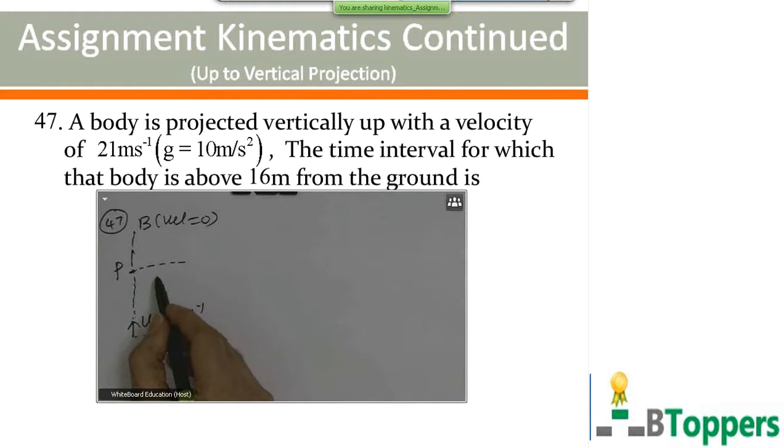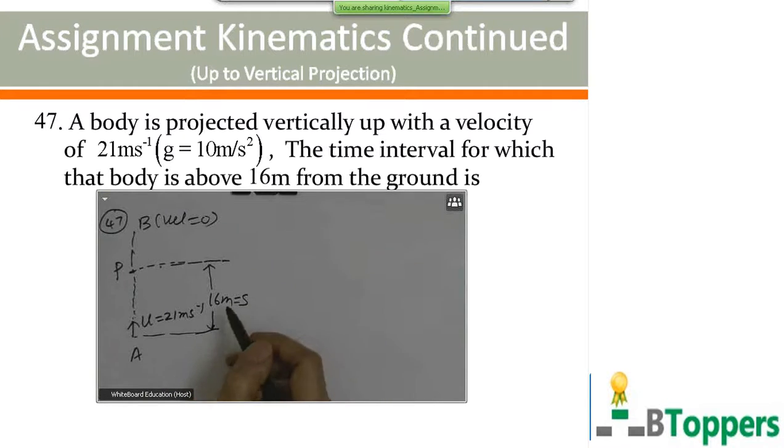Let P be the position of the body at the instant when it is at a height of 16 meters above the point of projection. That means P is the position of the body at which it has a displacement of 16 meters measured from the initial position.